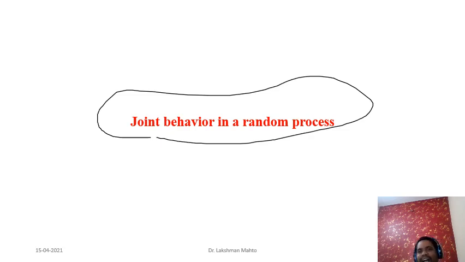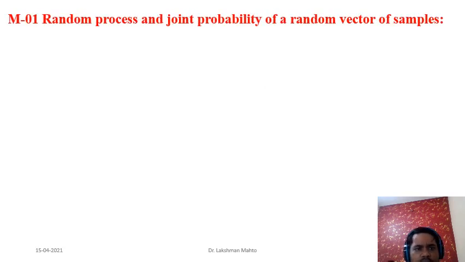Then how can we study the behavior of the random process jointly by considering those random variables at those fixed times? Those random variables we will later give a name, time samples. First I will talk about the motivation, then I will go on to discuss that.